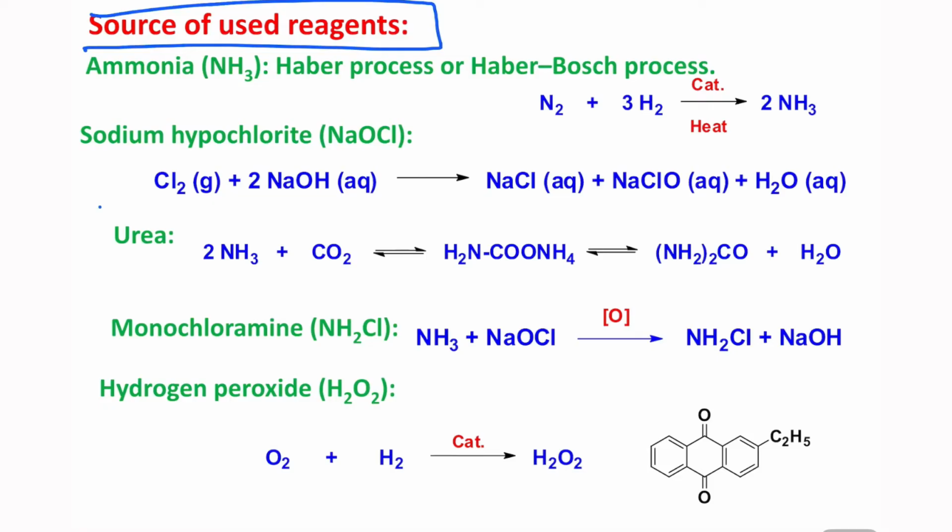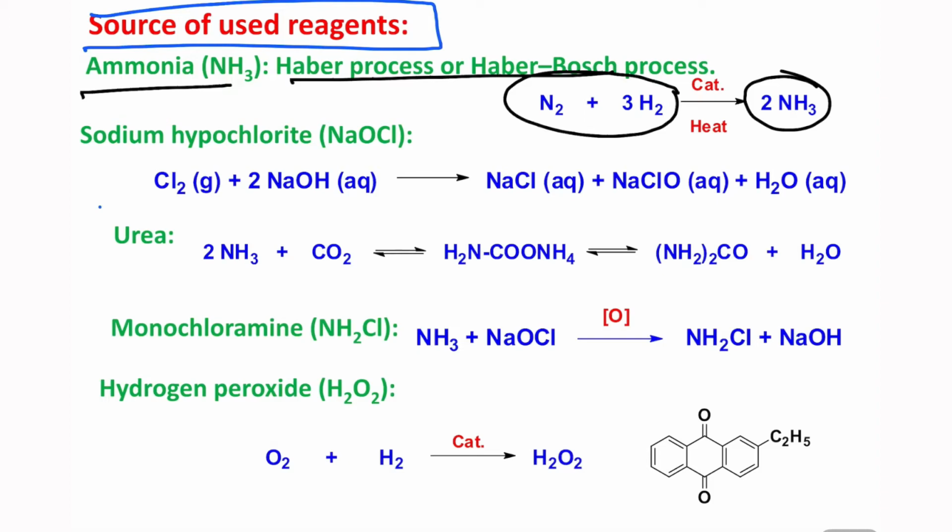You need to learn the chemical chain. For that purpose, first of all, ammonia is produced by the Haber-Bosch process, the reaction of nitrogen and hydrogen to give ammonia. Previously I told you that nitrogen means N triple bond N. This is reduced in the presence of hydrogen and ultimately converted into ammonia, then it is converted into hydrazine. Although hydrazine is an intermediate oxidation state, we still do not have enough methods to selectively reduce this N triple bond compound into N2H4. We need proper technological development such that we can achieve it.